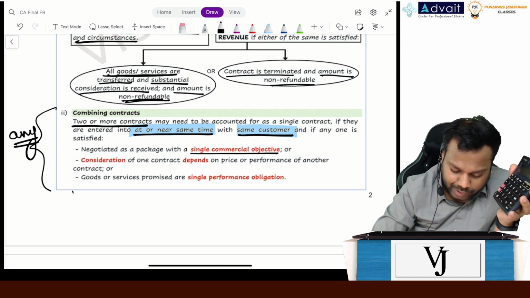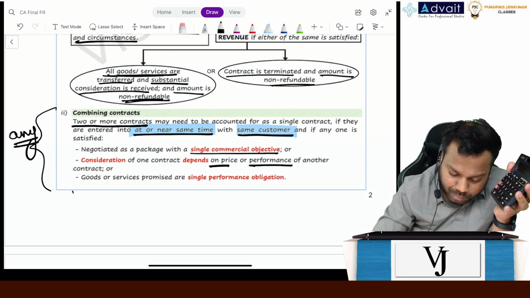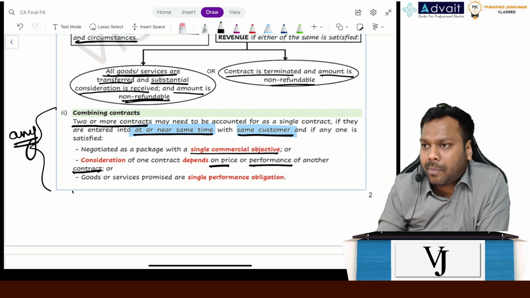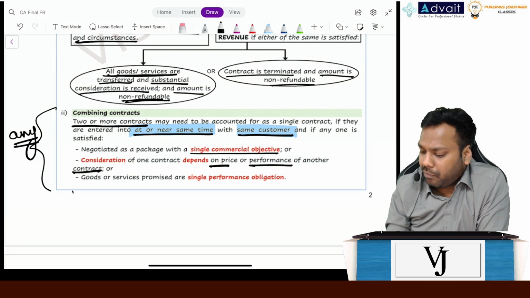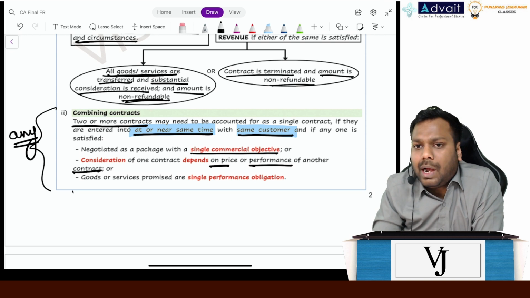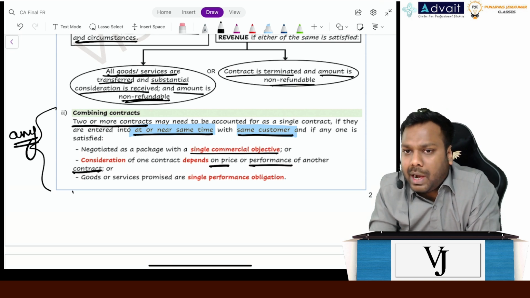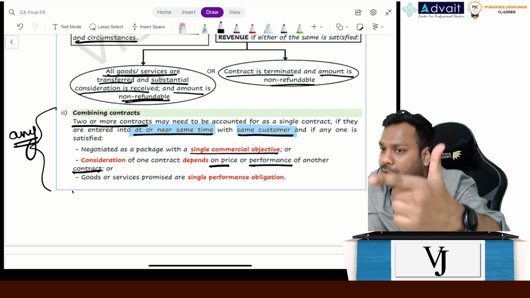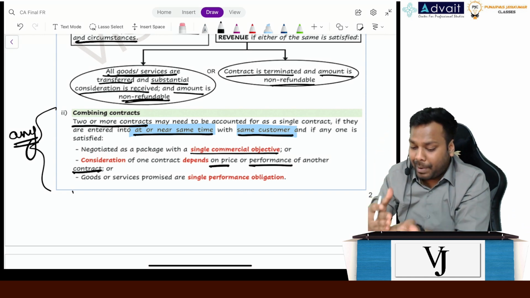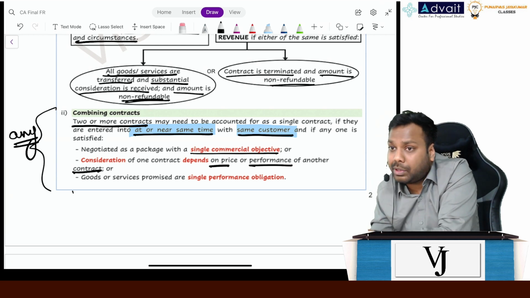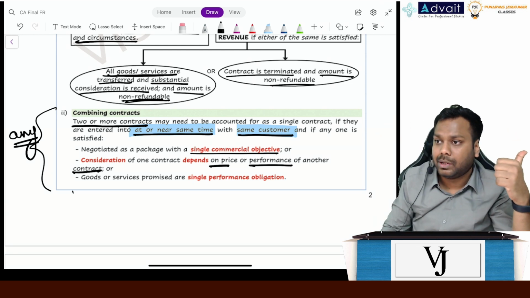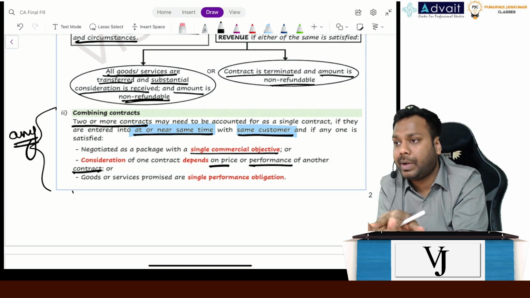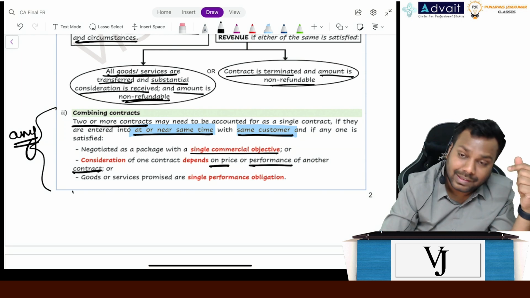Consideration of one contract depends on the price or performance of another contract. Let's suppose, to give an example, I have purchased one flat from a builder, as a customer, for 1 crore, and when I go to purchase another flat, I say to the entity that, see, I have already purchased 1 flat, so please give me a discount on another, right? So what happens? The price of the other contract is dependent on the performance of the previous contract, right? So they are dependent, though there are 2 contracts, the performance or the price is dependent on each other, right? So again, in this case also I can merge.